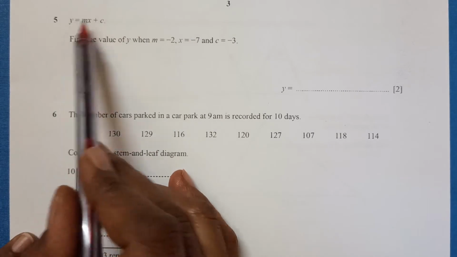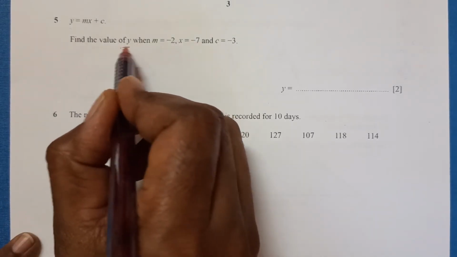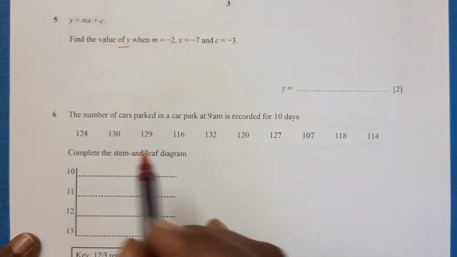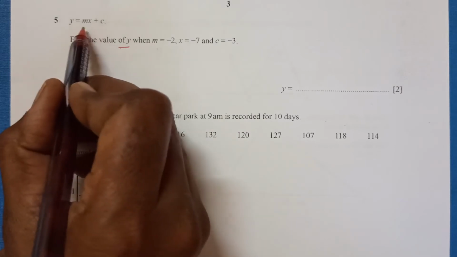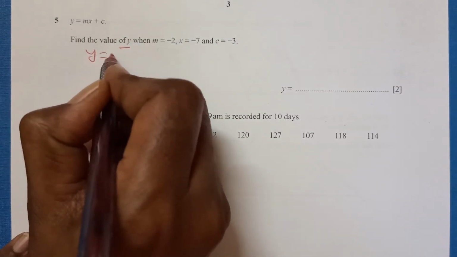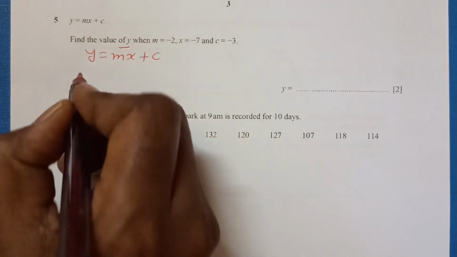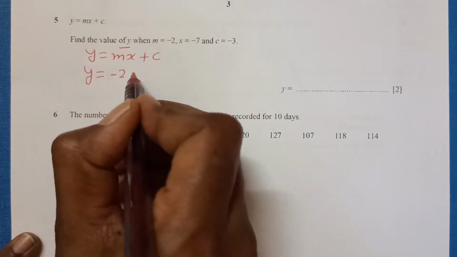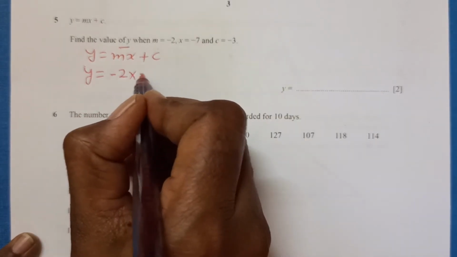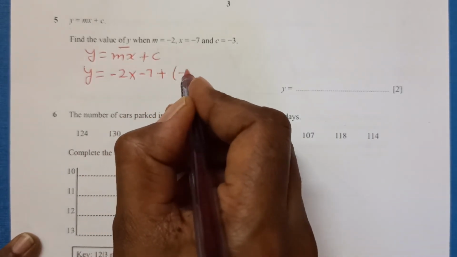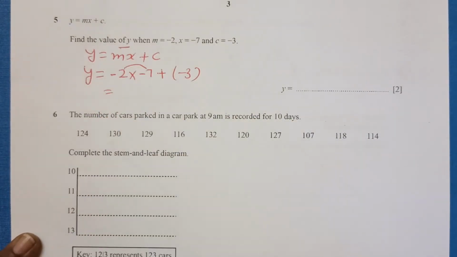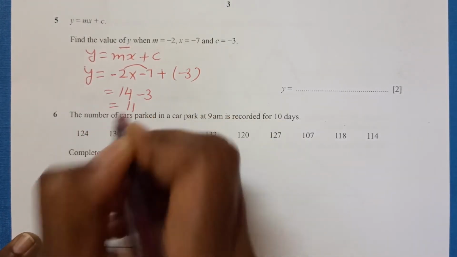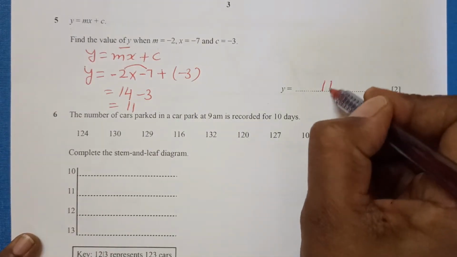Question 5. y equals mx plus c. Find the value of y when m is -2, x is -7, and c is -3. We just need to replace the values in this equation. So the equation is y equals mx plus c. The value of m is -2, times x is -7, plus c is -3. So -2 times -7 is 14, minus 3, which is 11. So the value of y is 11.